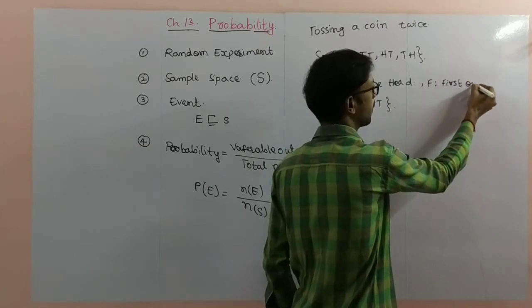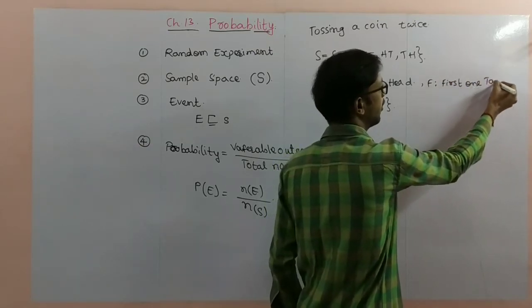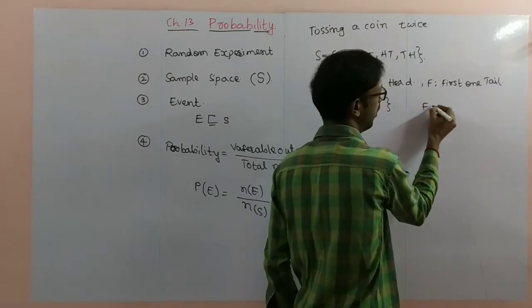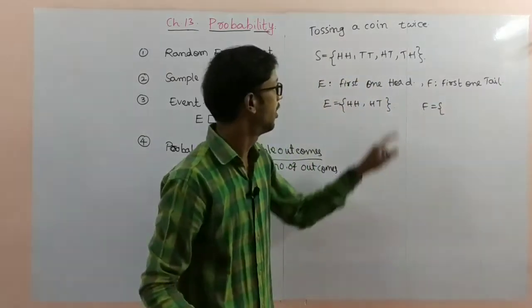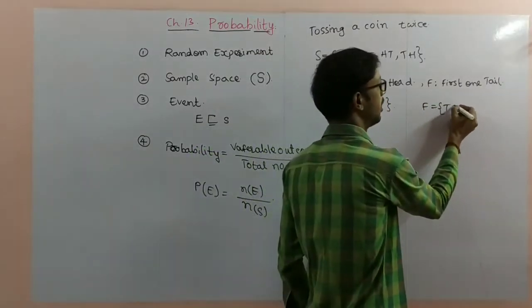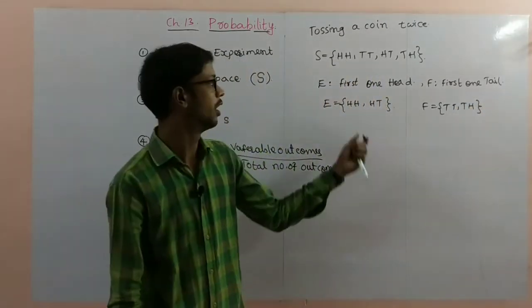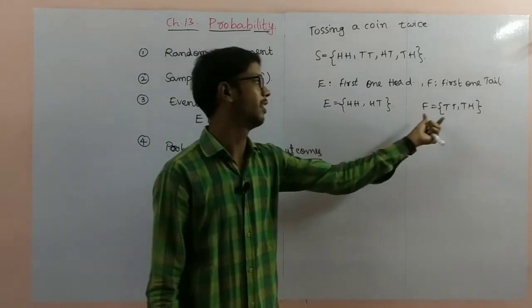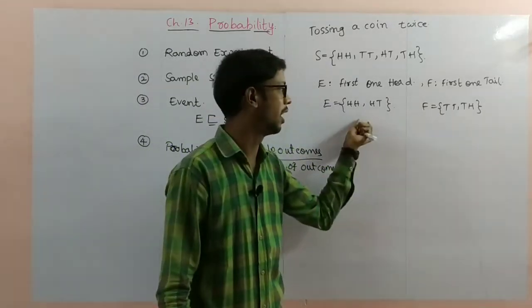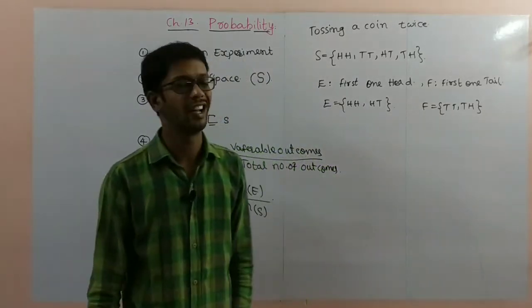First one tail. So event F we can write as first one tail, T, H. Any more options? There are no more options. So this is one event and this is also one event. E and F are two different events.